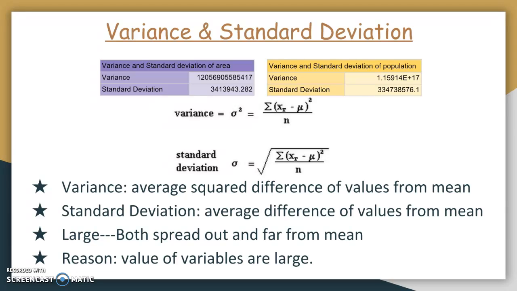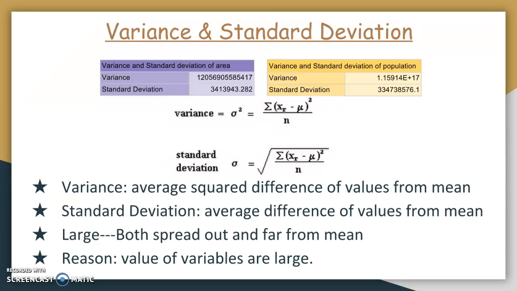These two values actually represent whether the data are far away or close to the mean, which also means whether the values are far away from each other or close to each other. In this case, apparently my standard deviation and my variance are extremely huge, which should indicate that both variables, area and population, have values that are pretty much spread out and really far away from the mean.